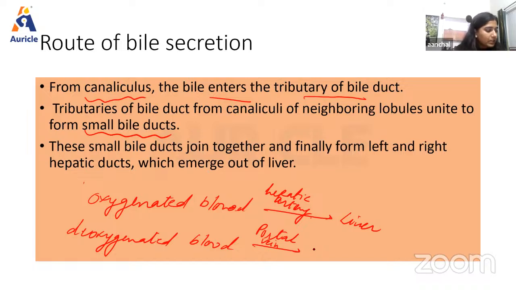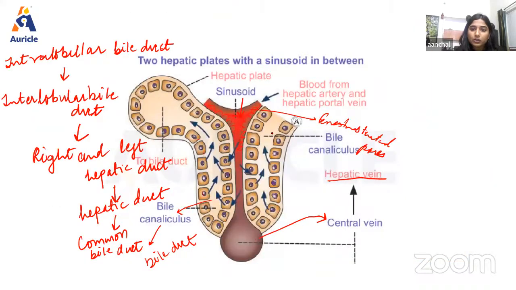Right? So portal vein is formed by the superior mesenteric vein and splenic vein. So basically, this deoxygenated blood to liver is coming from the intestine, right? So it brings deoxygenated blood from stomach, intestine, spleen, and pancreas to liver, and blood from hepatic artery mixes with the blood from portal vein in the hepatic sinusoid. So as we can see in the hepatic sinusoid, the blood from both hepatic artery and portal vein is coming, and both types of blood get mixed here, right? Now the hepatic cells obtain oxygen and nutrients from the sinusoid, right?